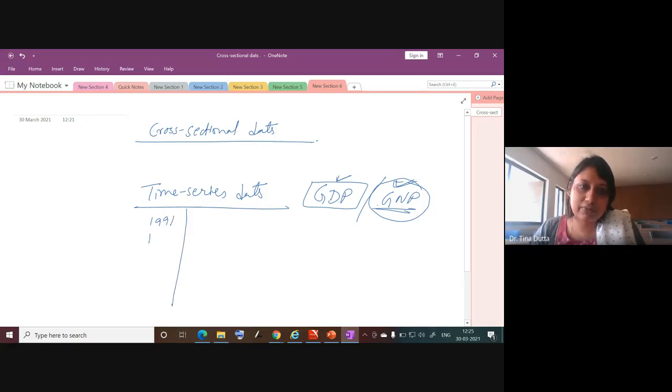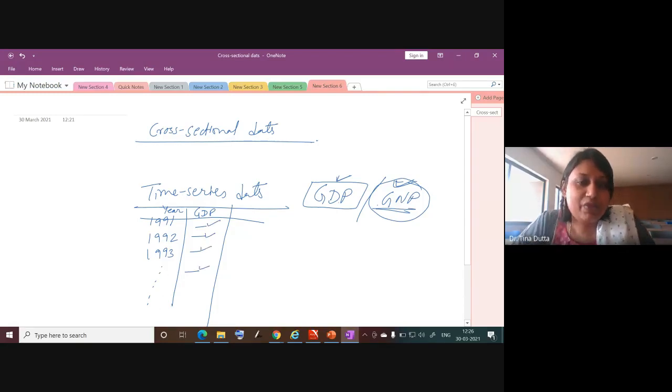So suppose after liberalization, 1991, 92, 93, if I have year as one variable and GDP level as another variable, and I have the GDP over a period of time, some value here, some value there, like this, then this is called time series data. That means data is collected over a period of time.